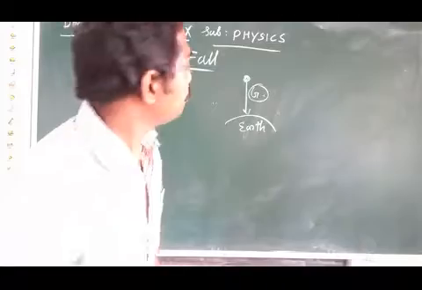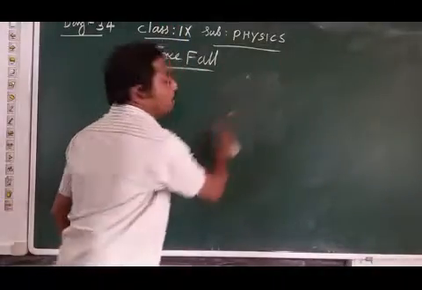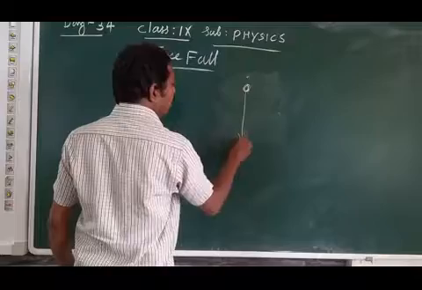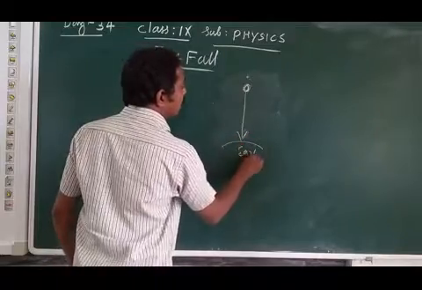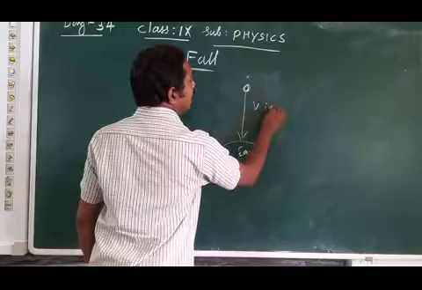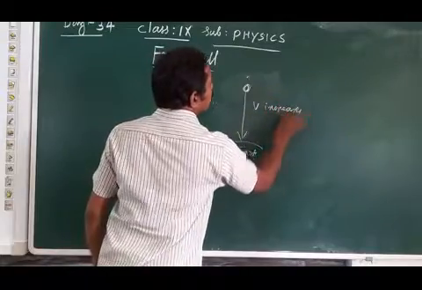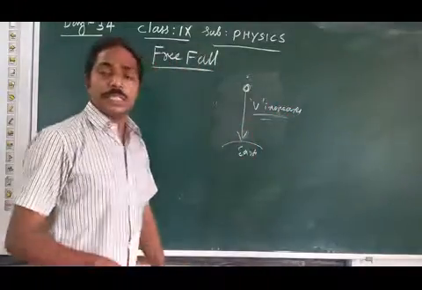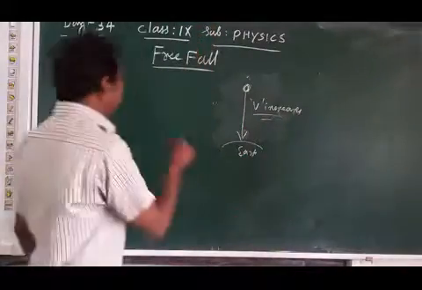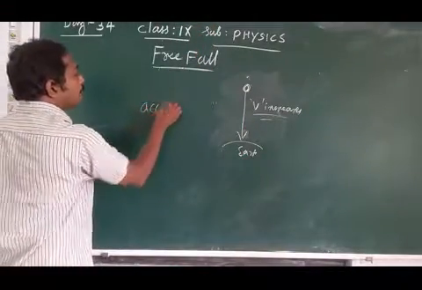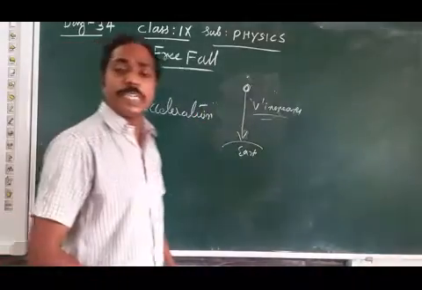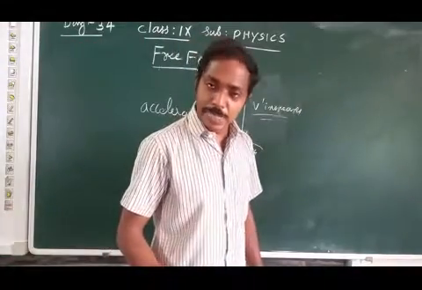Dear children, we consider an object falling freely downward towards earth. Its velocity increases. Velocity increases, so acceleration is involved, because as the velocity changes with time, there is an acceleration.